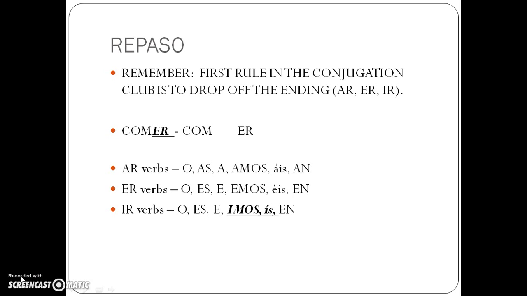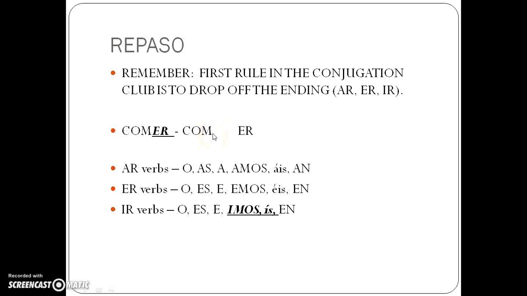Here's your repaso. Remember, the first rule in the conjugation club is to drop off the ending. All verbs end with AR, ER, or IR. For example, if I take off the ER part of comer, I'm left with com.